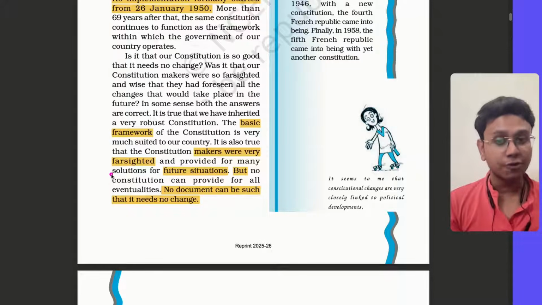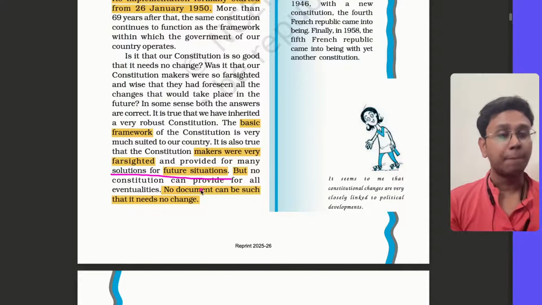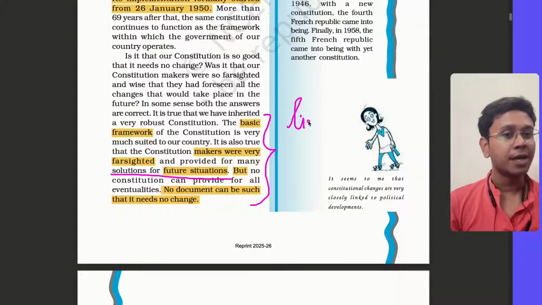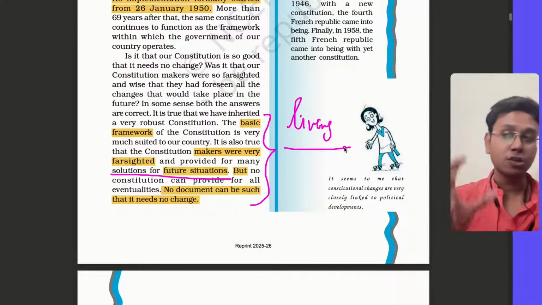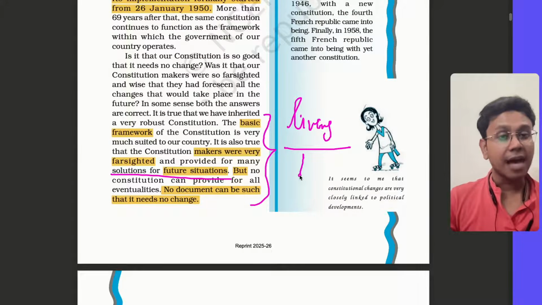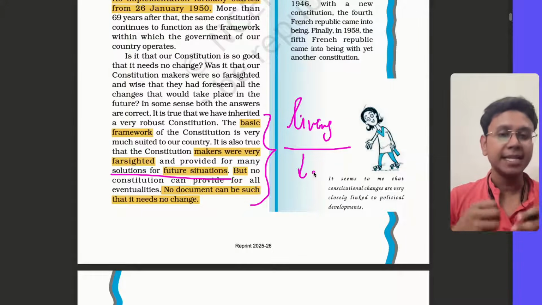It has solutions for future problems also, but at the same time the specific elements here and there have to be changeable. That's what I meant by living document: its concept and framework remain relevant, and it is also amendable to present needs.